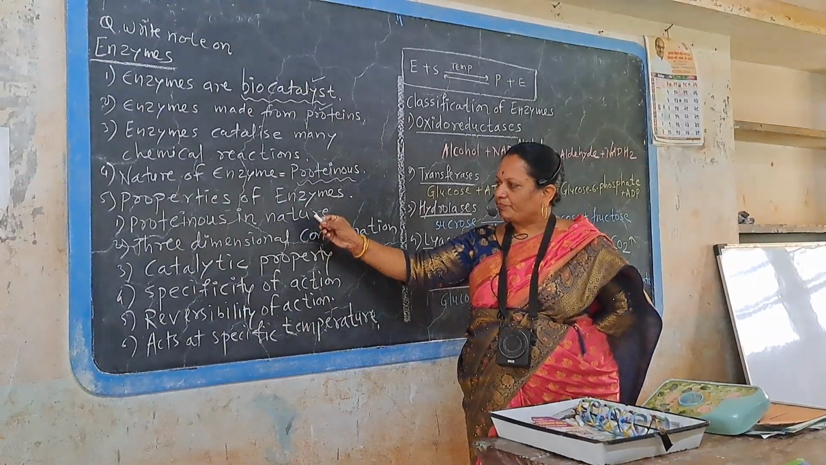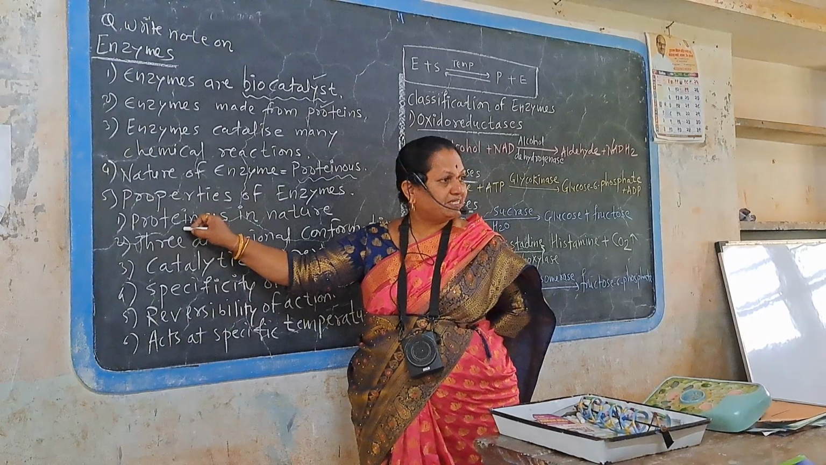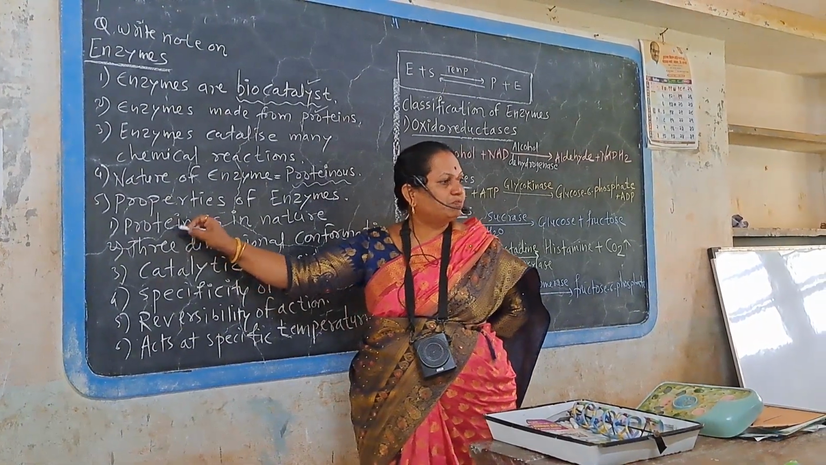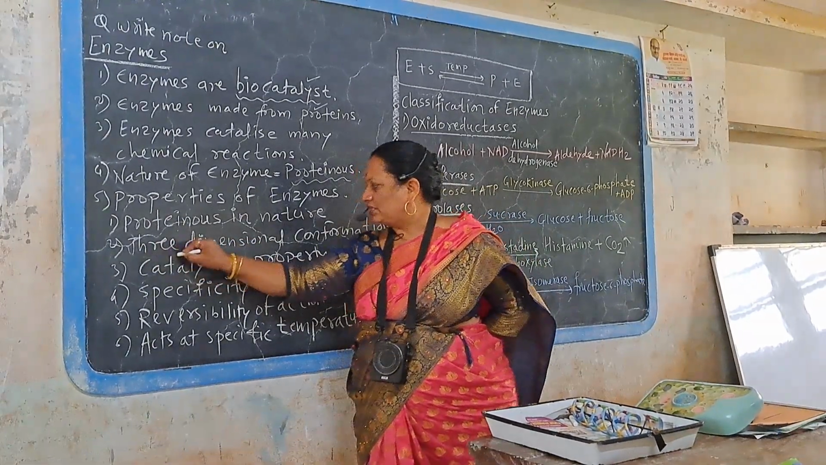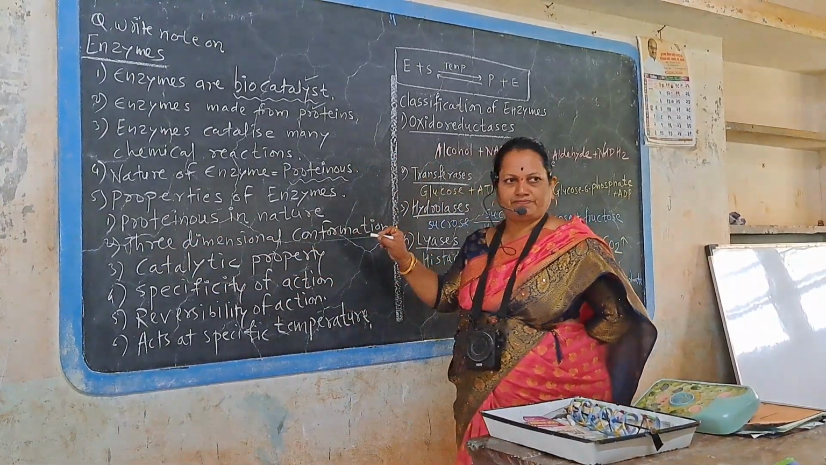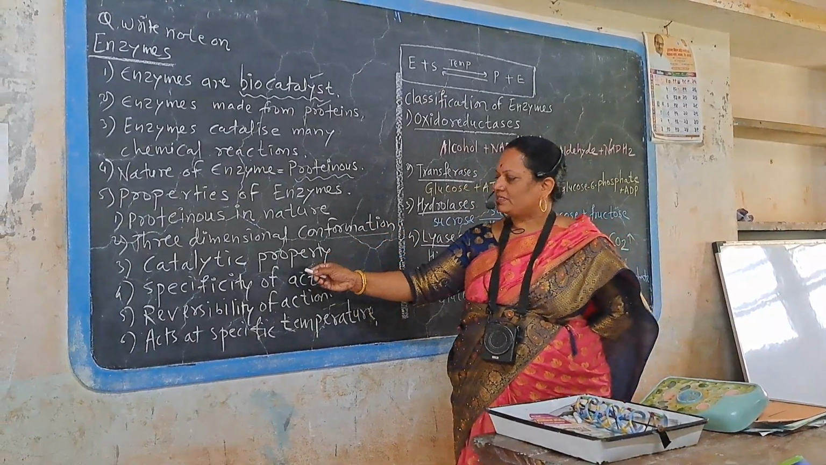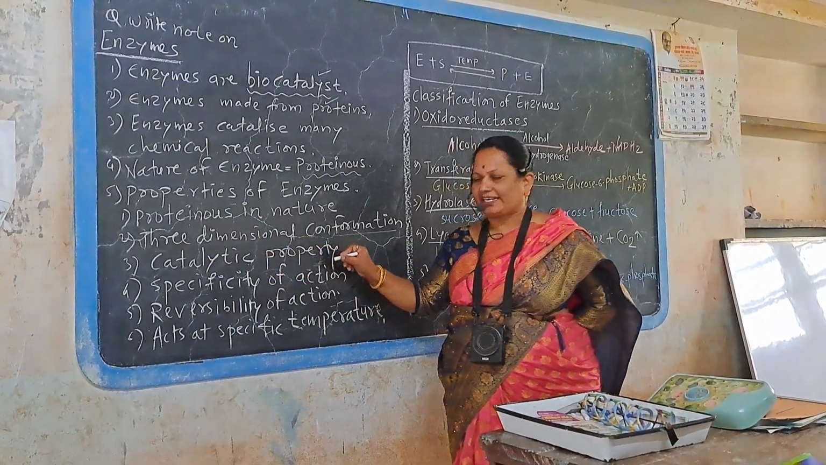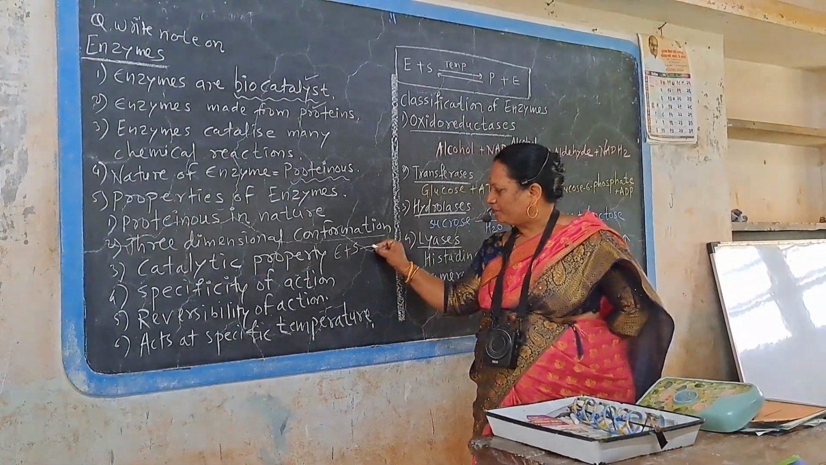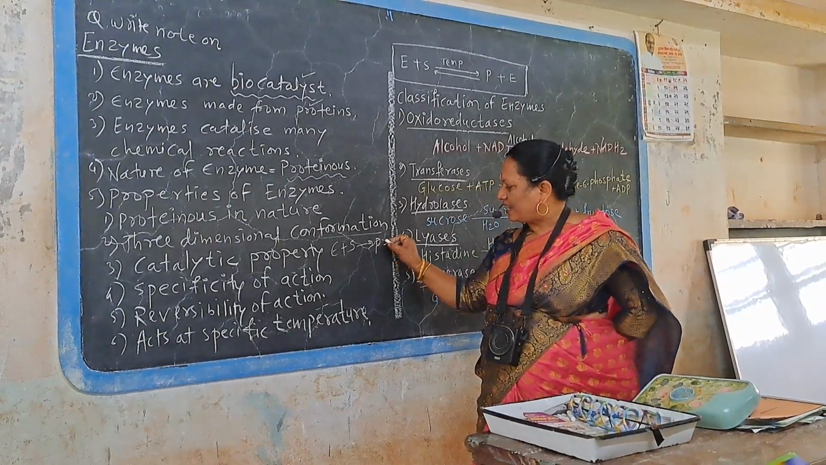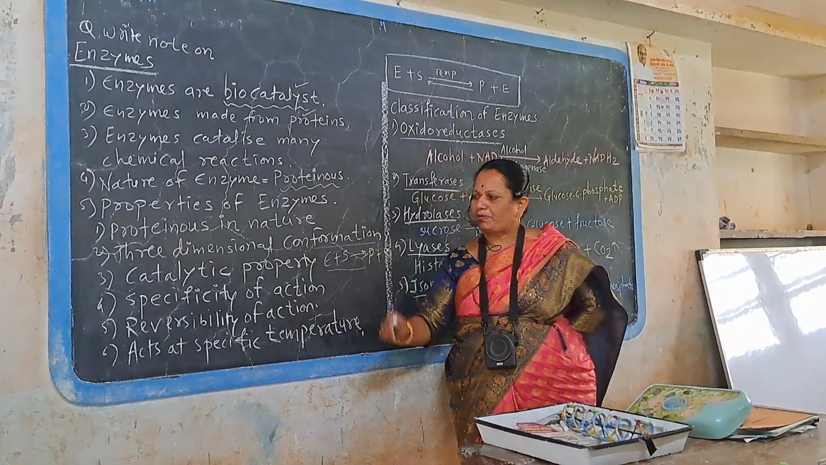First property, enzymes are proteinous in nature. That means these are made up of which molecule? Protein. Enzymes have 3-dimensional conformation, 3-dimensional structure. Then enzymes have catalytic property. Catalytic property means when enzyme reacts with substrate, it produces product, and again the enzyme gets separated. That means enzymes have catalytic property.